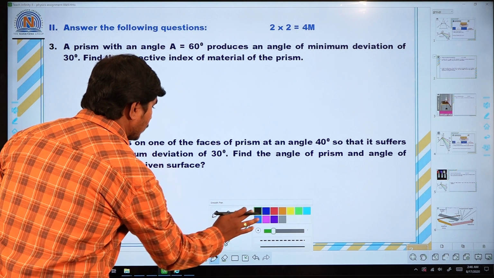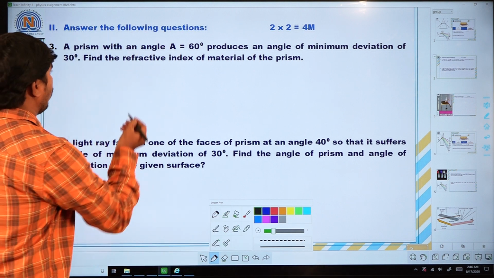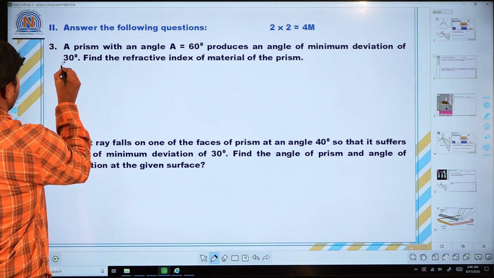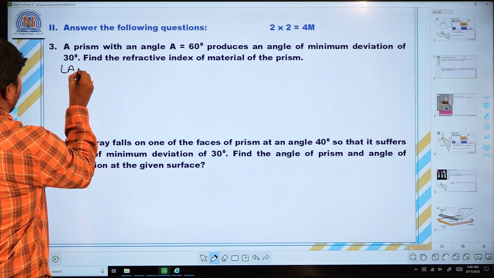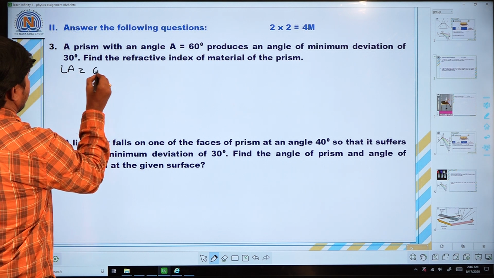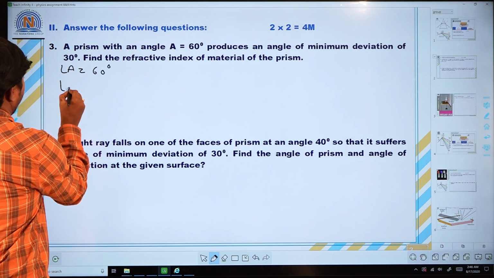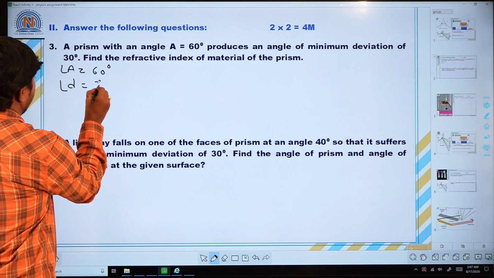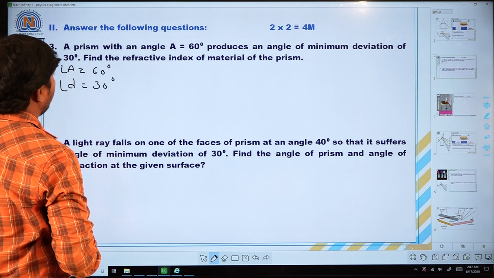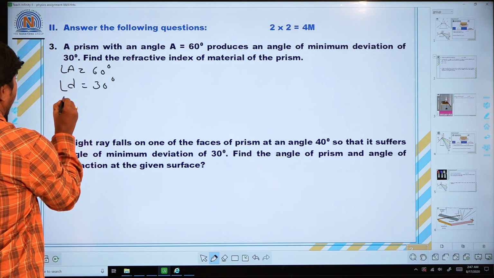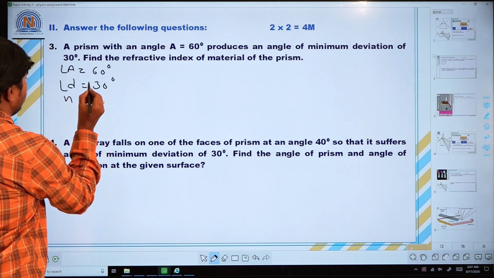The angle of prism A is equal to 60 degrees. The angle of deviation D is equal to 30 degrees. We want to find the refractive index, n is equal to question mark.